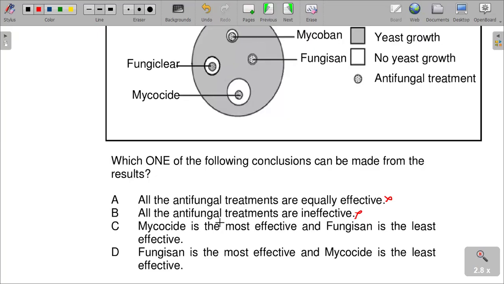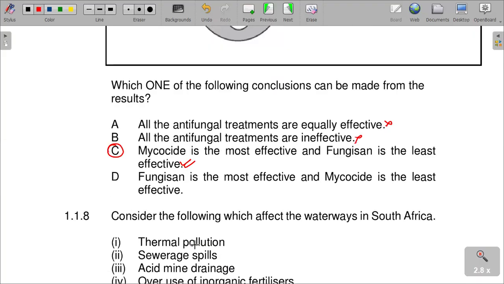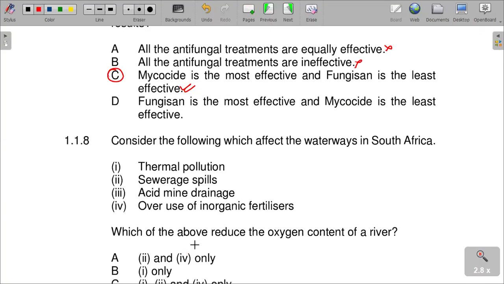If you check here, we can actually agree to that, so our answer is C, which means the mycosite is most effective and the fungicide is least effective based on the results that we are seeing here. And you can see that the answer which makes sense here is C.